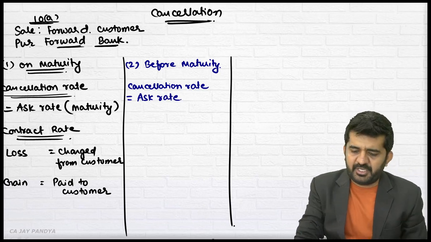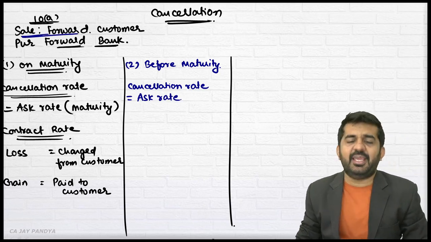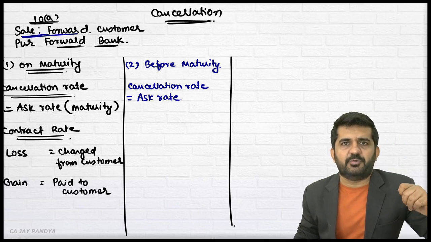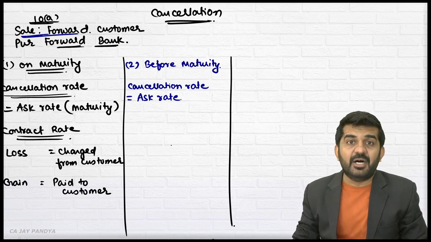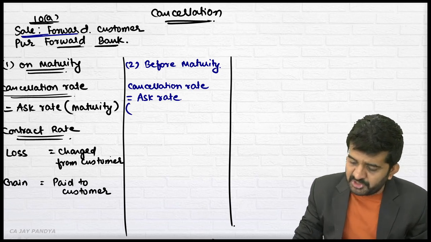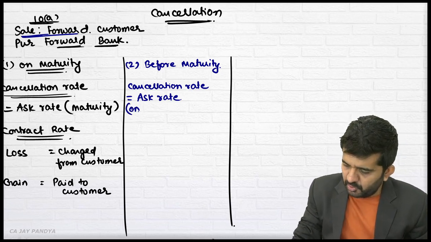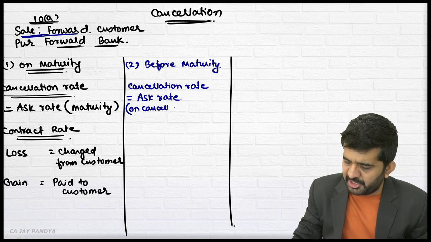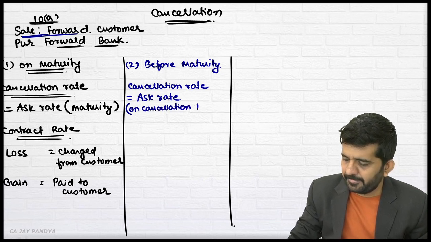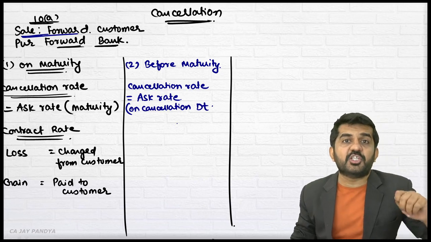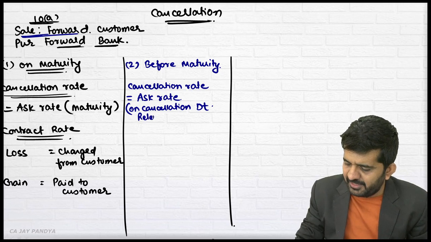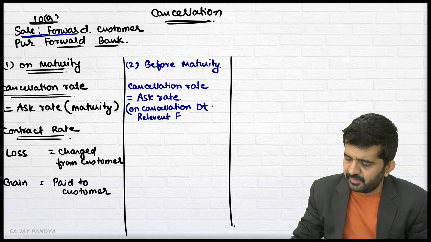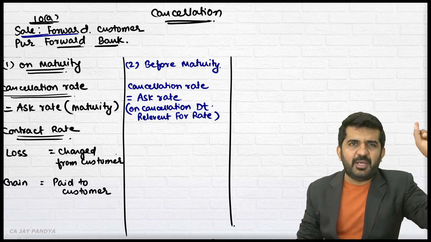I have explained you in detail. If it is a sale for the customer, the rate which will be applicable is the purchase rate. You can also go logically. But it is which day's rate? On the cancellation date, and which rate? Spot rate of the cancellation date? No, it will be the relevant forward rate. Let me explain you in simple terms.